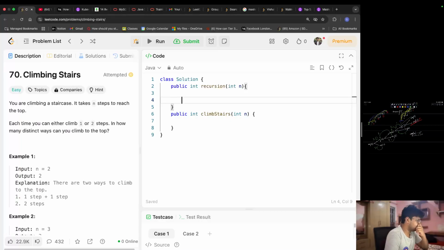Now, going to the next one. If n minus 2 is greater than 0. Do I need to write it like that? From 4, I'm coming to 3, I'm coming to 2.